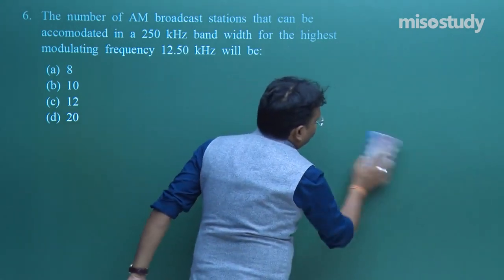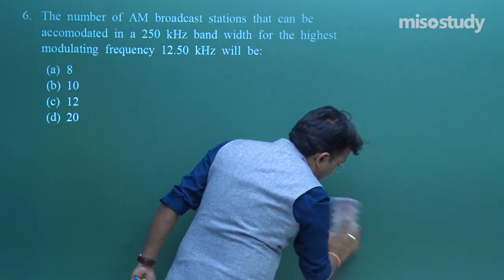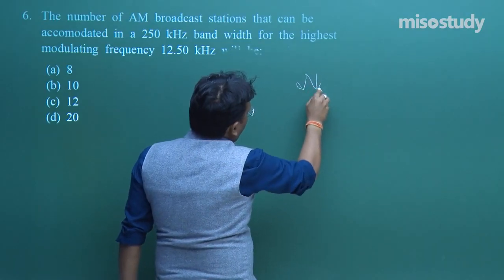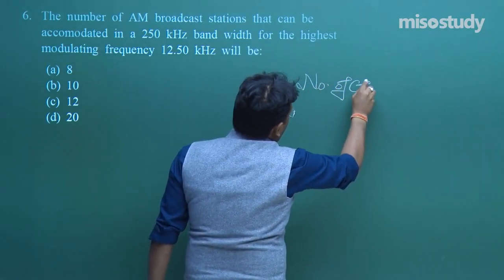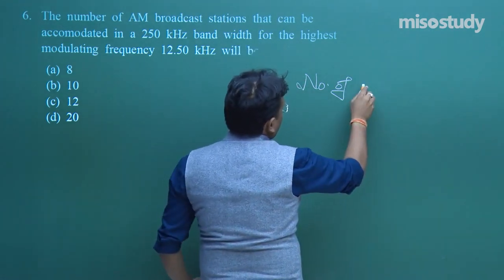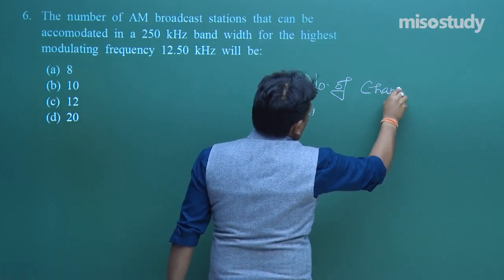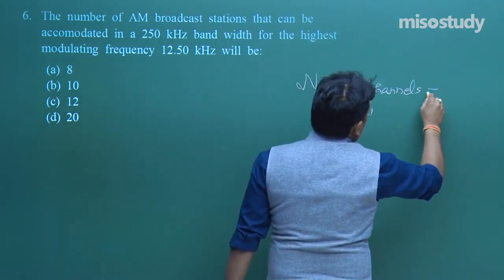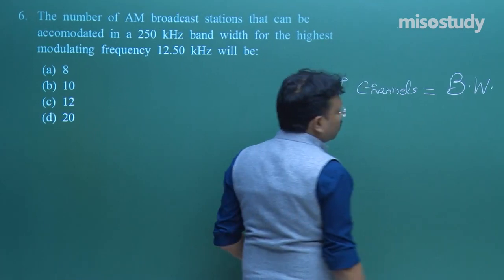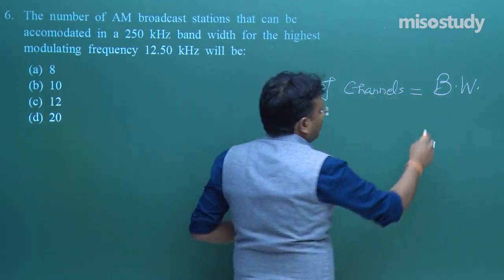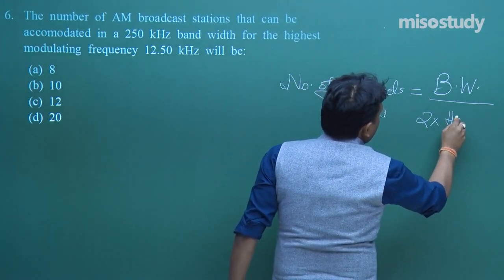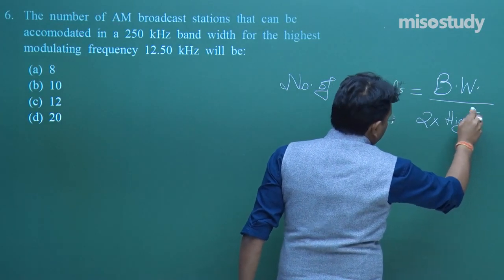So, I do not want to move very much away from this position. The number of channels is equal to bandwidth, B.W., not black and white but bandwidth, upon 2 into highest frequency.